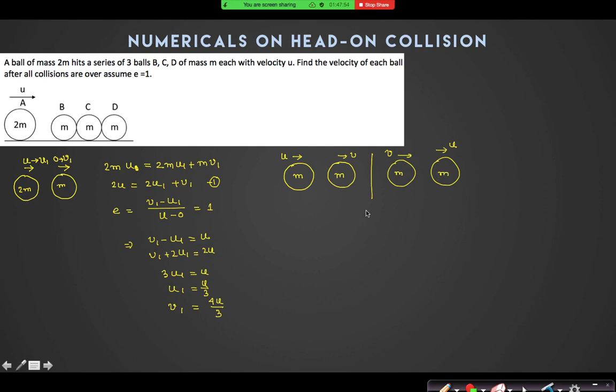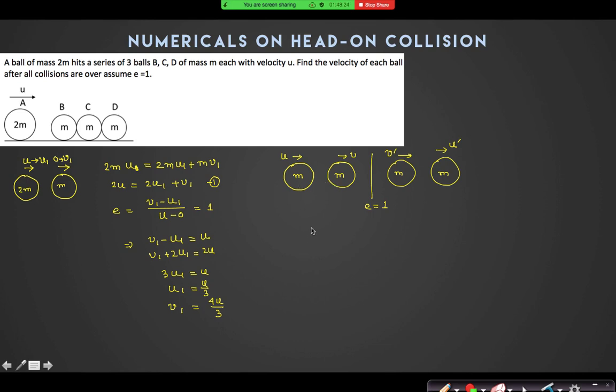If e equal to 1, you can prove it. Sir, can you please repeat that part again? I have said that for an elastic collision, if two equal masses are colliding, their velocities get interchanged. So can we try to prove it at home, sir? It's very simple. You can prove it. Yes, you can also prove it here.